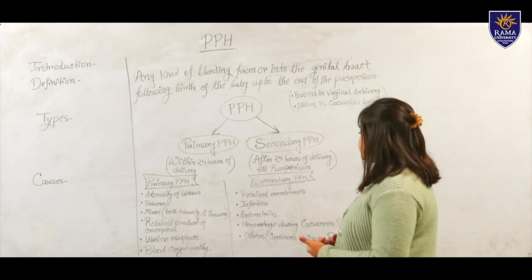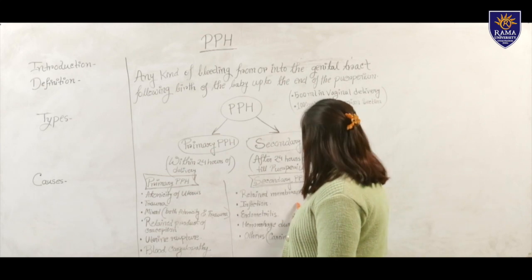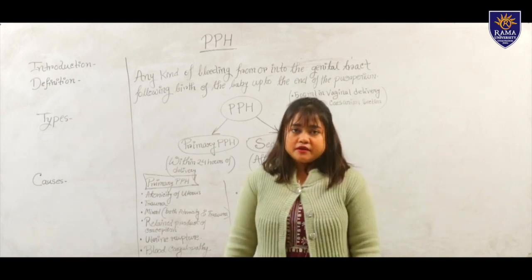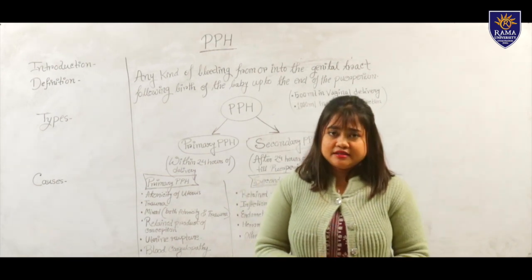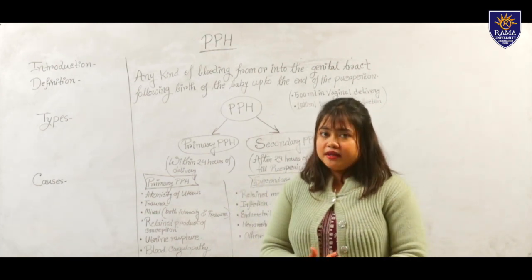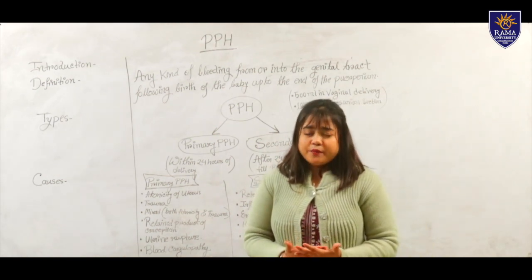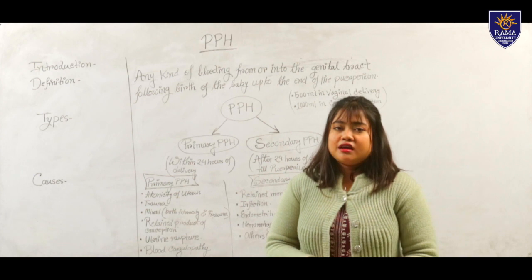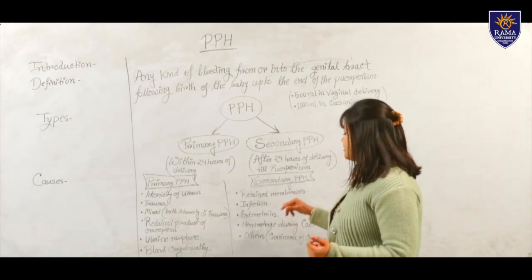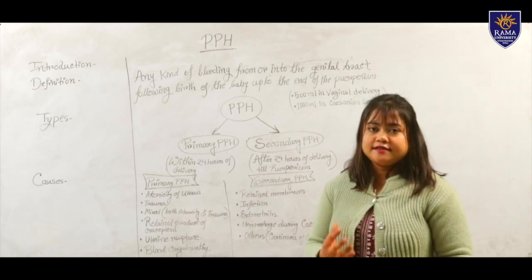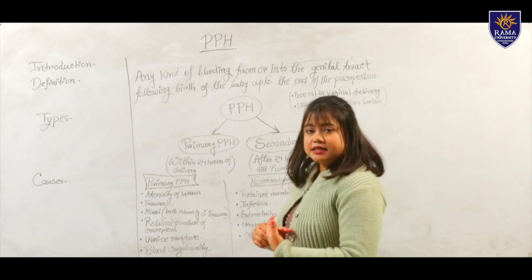Now the causes of the secondary PPH. The first one is retained membranes. If any retained products or retained membranes of the placenta or the baby are remaining in the uterus or the womb of the mother, it will cause many types of infection or any type of bleeding in the mother, and it will cause excessive bleeding. If it is causing excessive bleeding, it will be known as PPH, or postpartum hemorrhage.